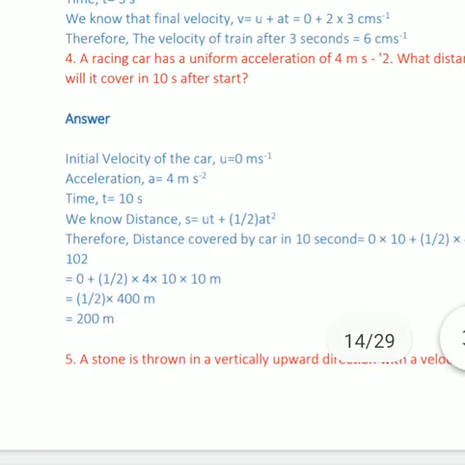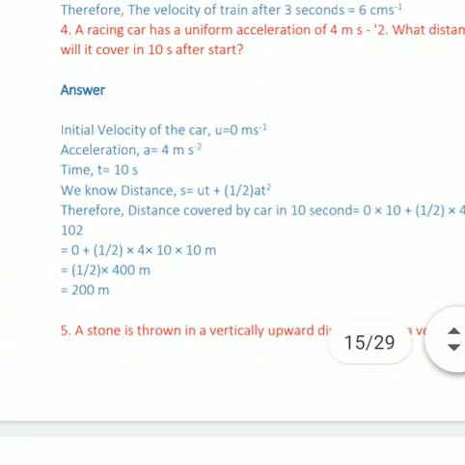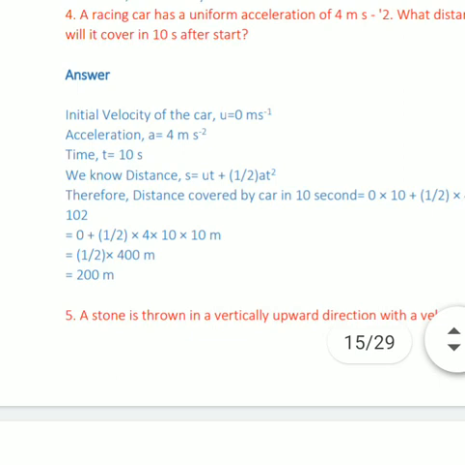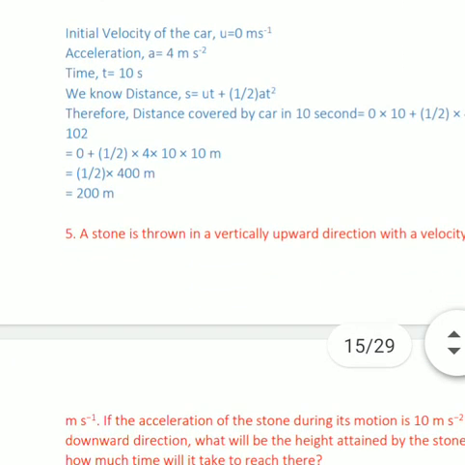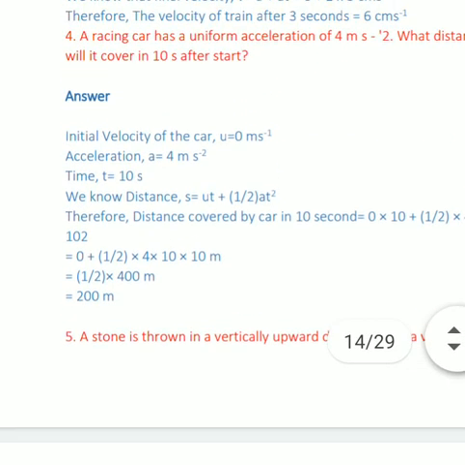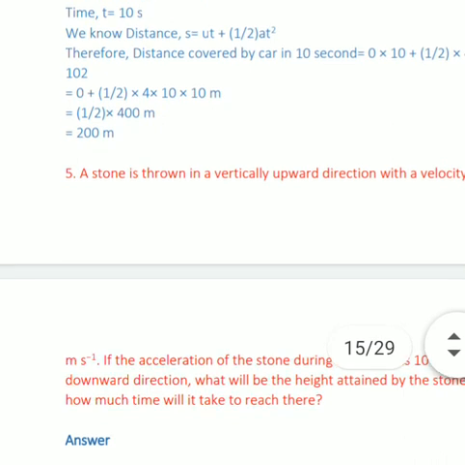So v is this. Again, in the case of the next question, this is also related to equations of motion. We have to calculate distance. All the figures are given, starting from rest. So u is equal to 0. We know that whenever any object starts from rest, its initial velocity remains 0. u is equal to 0, a is equal to this much.